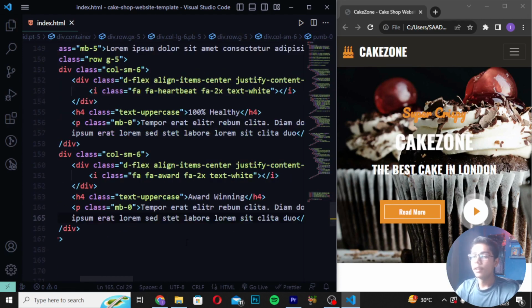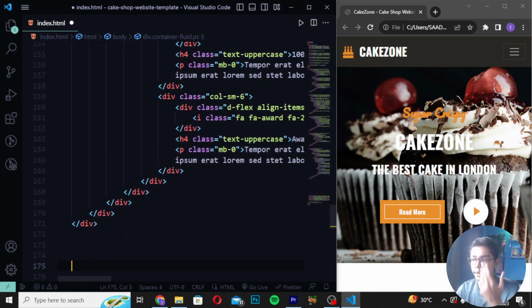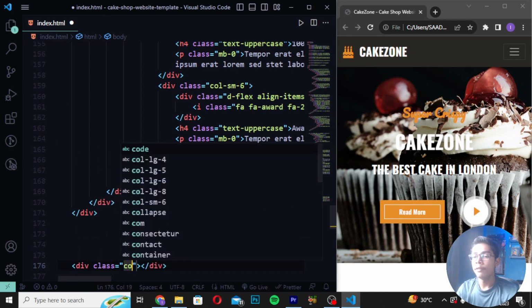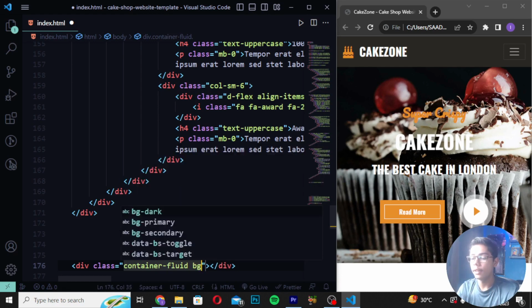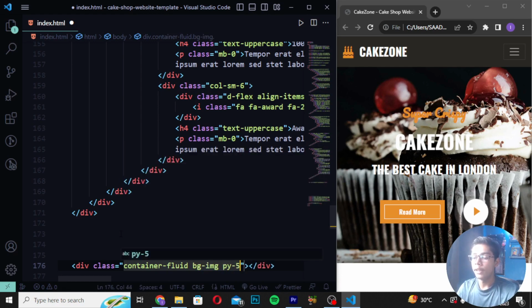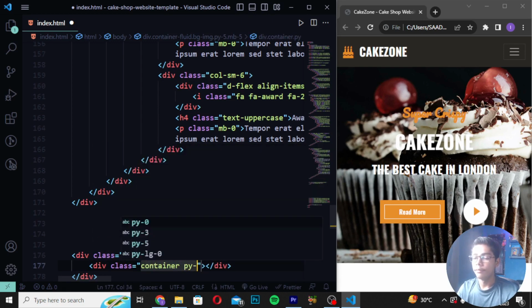Then you have to save it, and after saving this you have to now do one thing like you have to move after the 6 divs which we have created 3 4 5 6. So these are the 6 divs here, and then I will be writing here div class as container and I will be now writing here fluid. So here you have to also write this container fluid bg image, write here py5 and b5, then write here div class as container py5.